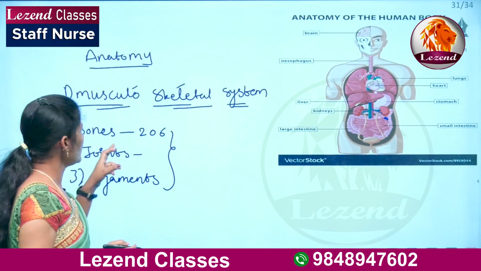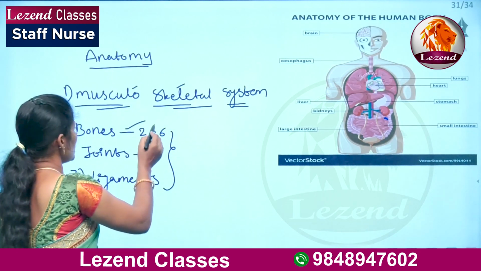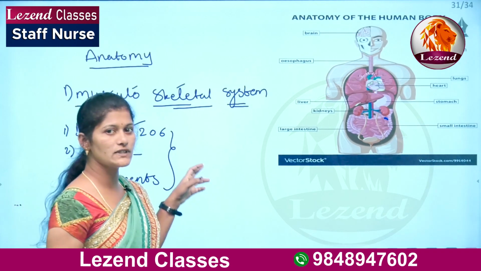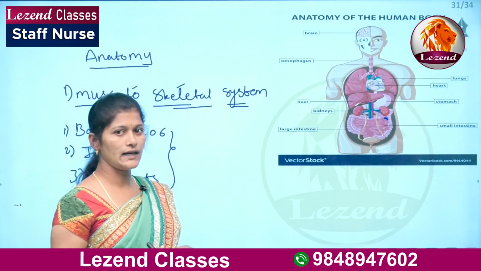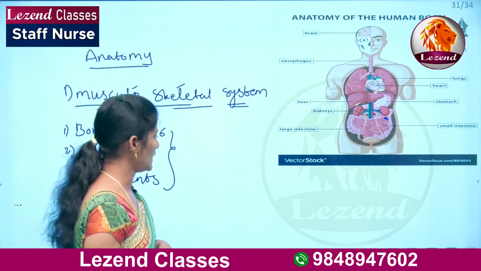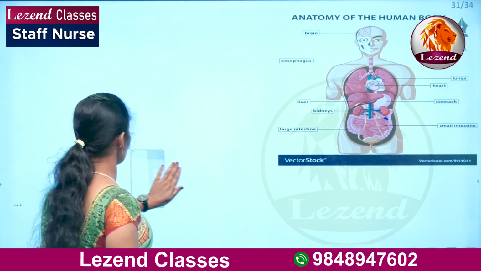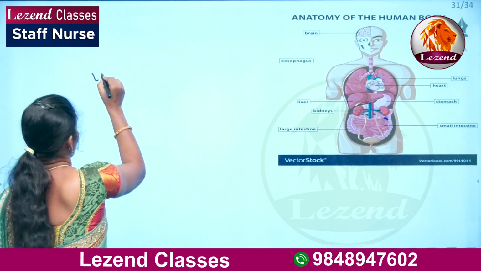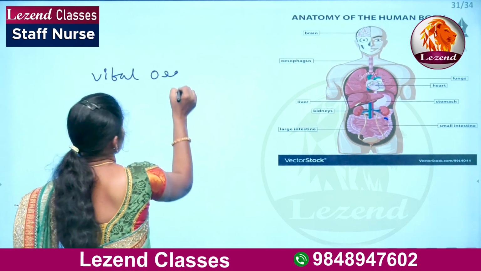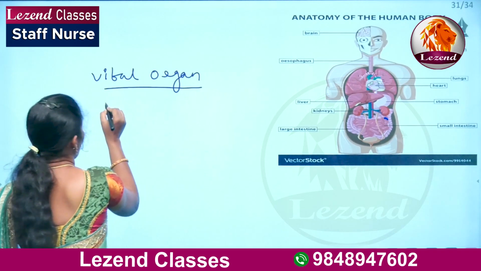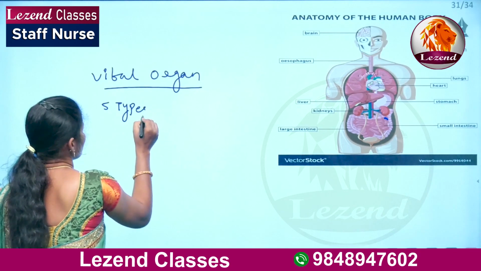In the skeletal system, the bones are there. What is the major function of the bones? They give support for the internal organs. In our body there are vital organs. What are the vital organs in our body? There are 5 types of vital organs in our body.